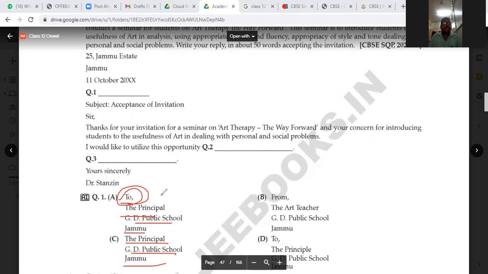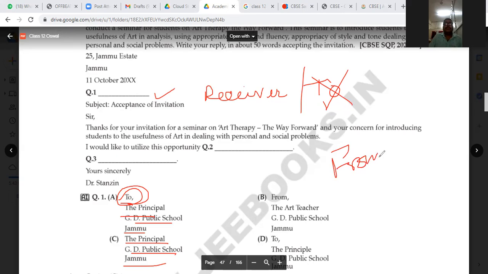In the CBSE format, if the receiver's name and address are there, we should not use to and from.